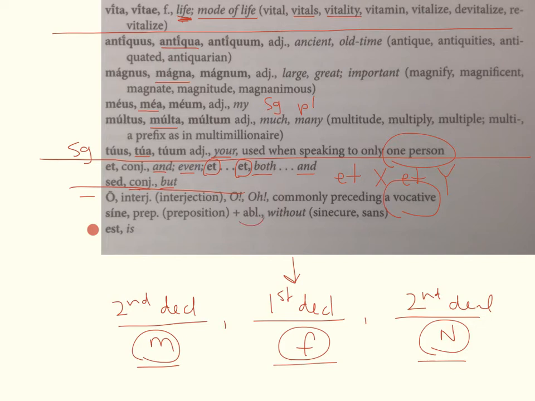Sine is our preposition that comes with the ablative. So it's always going to be sine with something in the ablative, and it means without. And then lastly, and I put a little circle on this one, est, is. You'll be learning a lot more about this verb later on, but for right now, just translate it as the verb is, just as you would translate laudat as he, she, it praises. So this is essentially he, she, it is. So it's in the third singular, present, active, indicative form of to be. So is.